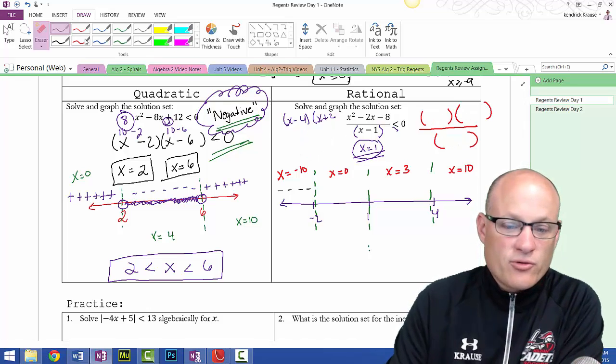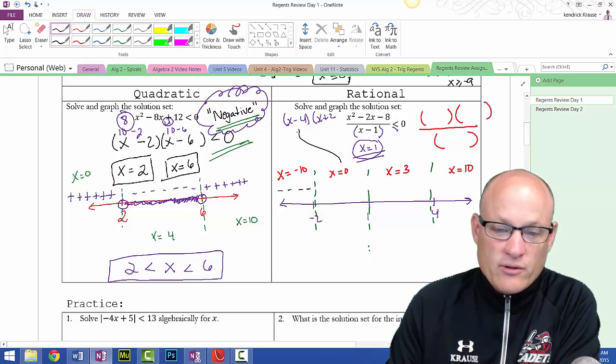So now we're going to try 0. If I plug 0 in for that, negative. If I plug 0 in for that, positive. And if I check 0 in for that, negative. 2 negatives make a positive.